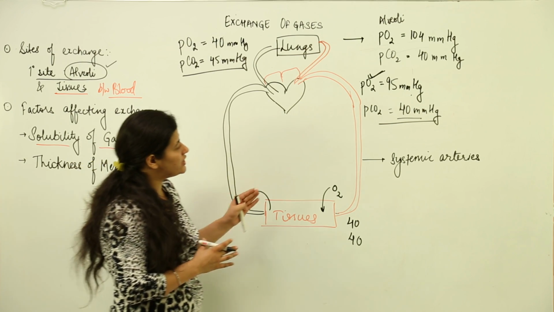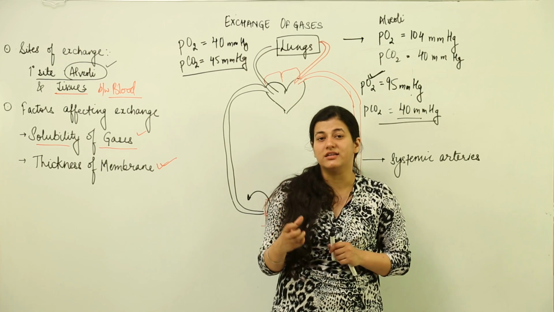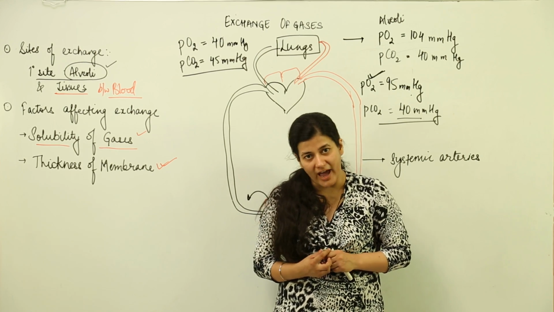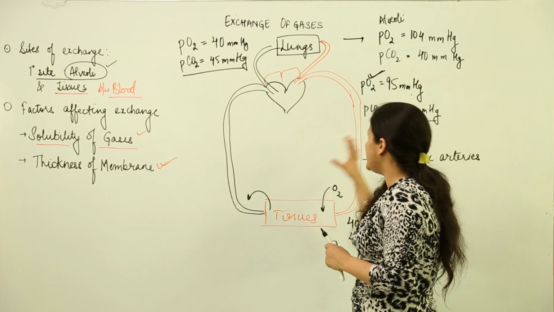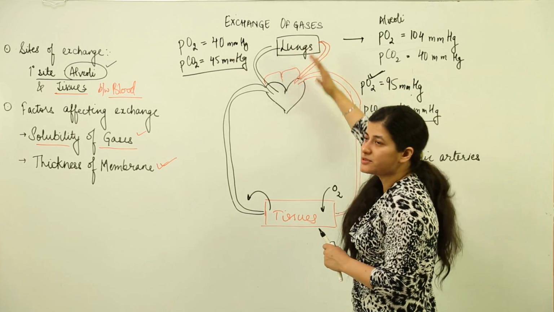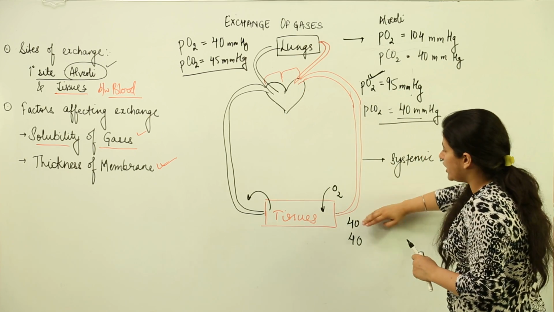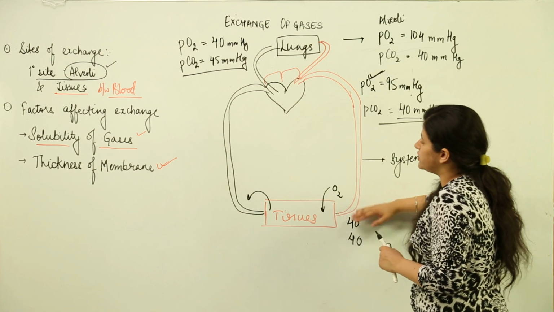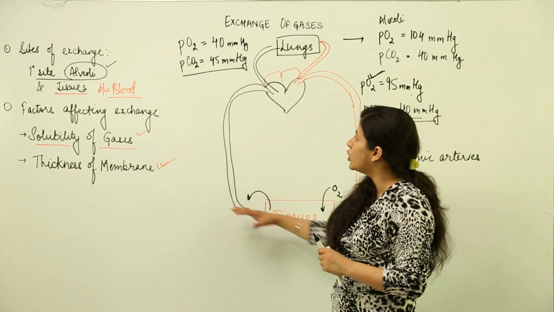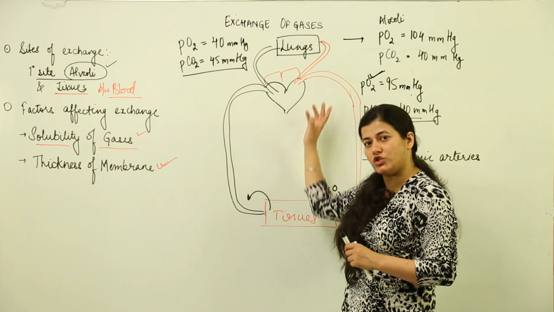And how does that exchange take place? It takes place by the diffusion process, that is due to the partial pressure of the gas. As the partial pressure varies, you can see over here in the deoxygenated and oxygenated blood, the difference takes place and the diffusion process takes place. Then it changes in the tissues, and from the tissues again the exchange happens, and it goes back to the heart, from where it is pumped to the lungs so that it gets oxygenated again.